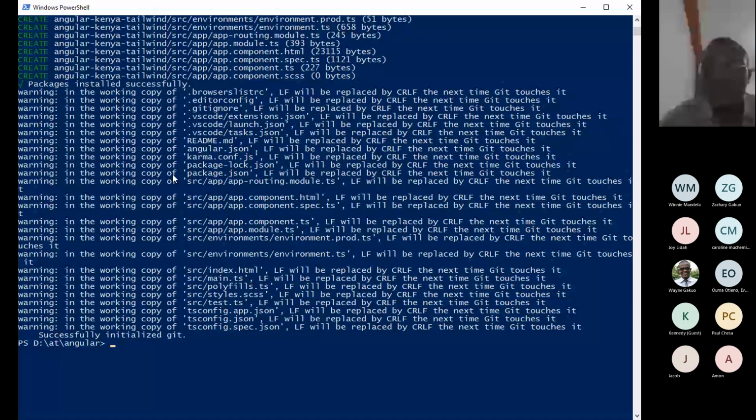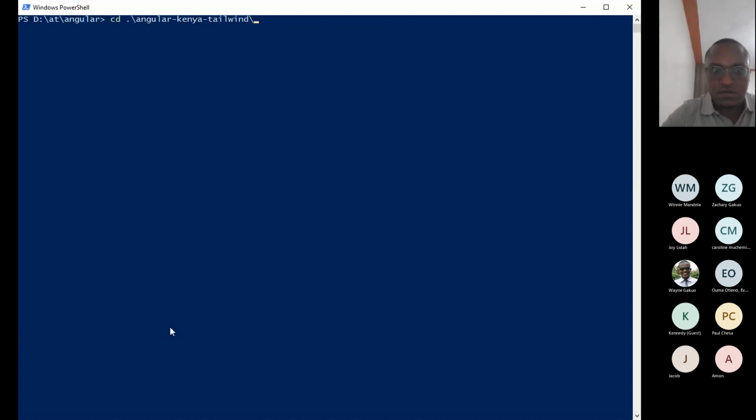Now you can see my terminal. Yeah, so it has finished installing. So we just change directory to Angular Kenya Tailwind.